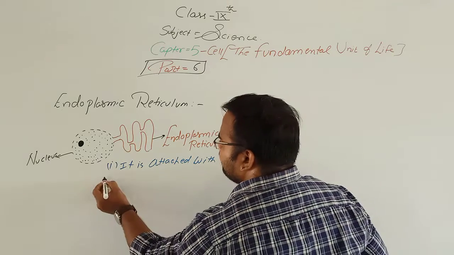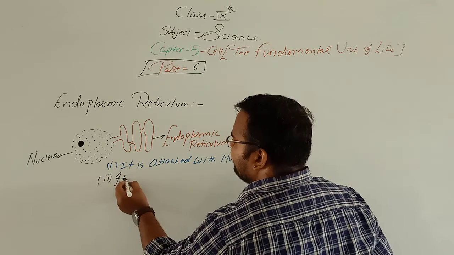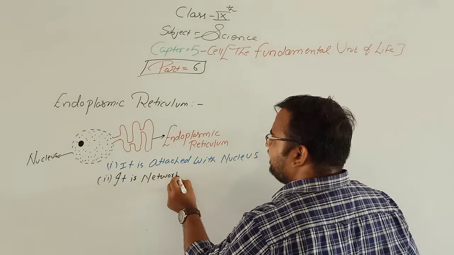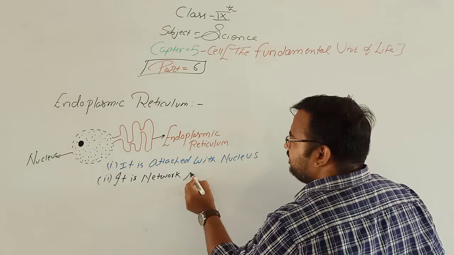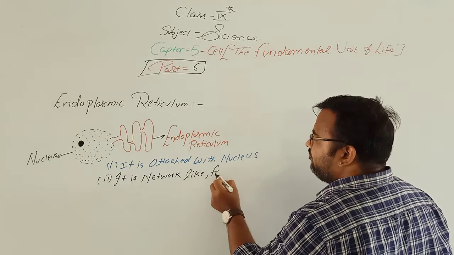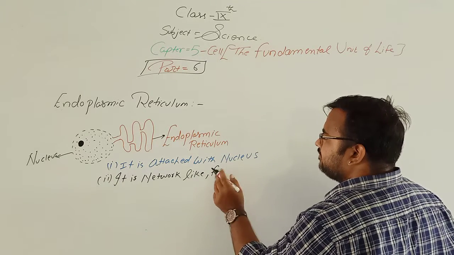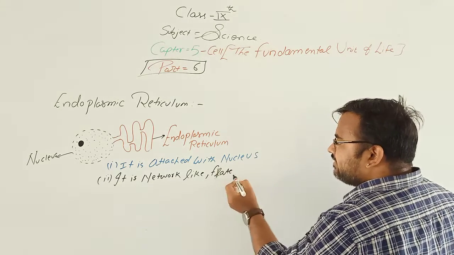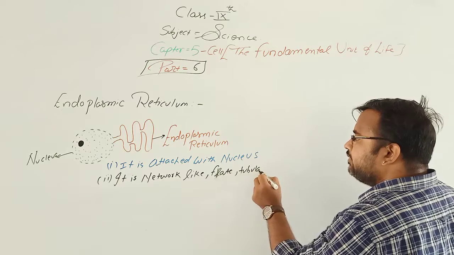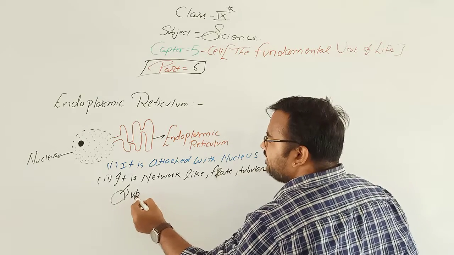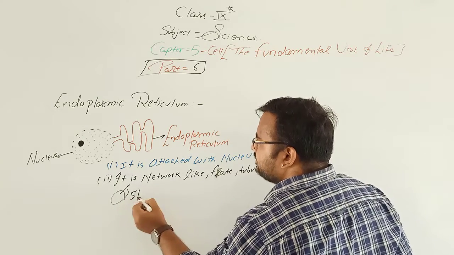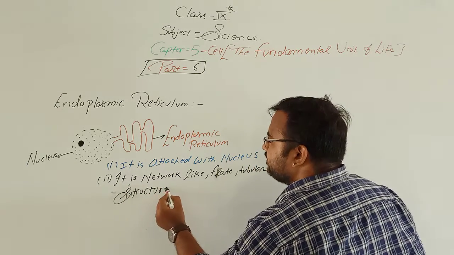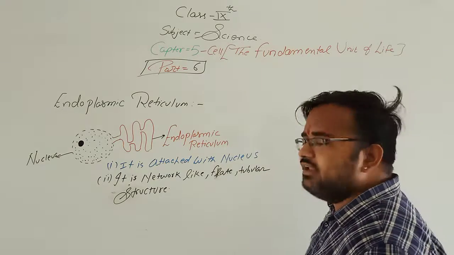Then it is a network-like flat tubular structure, which is associated with the nucleus.